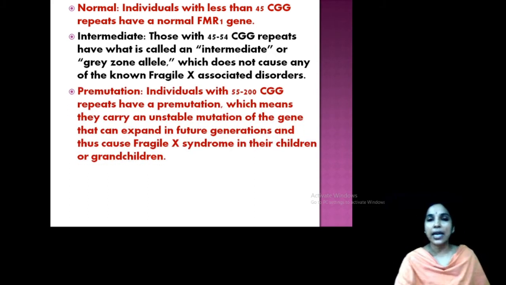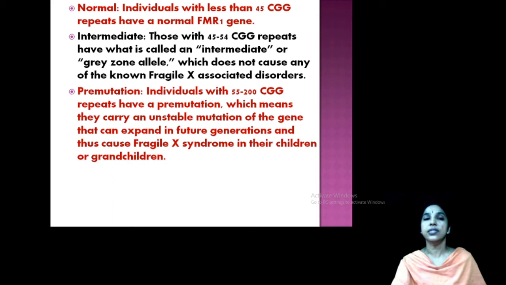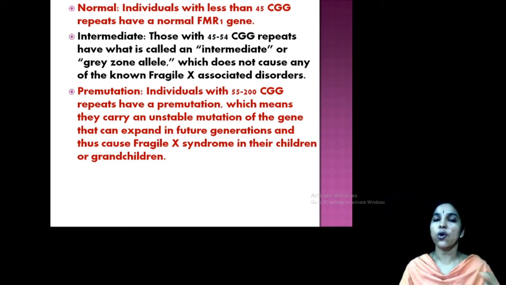And next is the pre-mutation. What is pre-mutation? About 55 to 200 CGG repeats. It is actually unstable, which means they carry an unstable mutation of the gene. An unstable mutation of the gene can expand in future. In future it may express, so it can cause fragile X syndrome in their children or in their grandchildren.